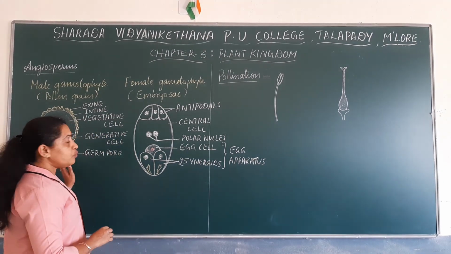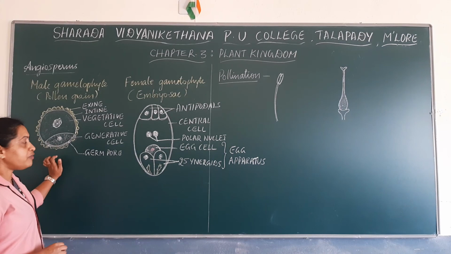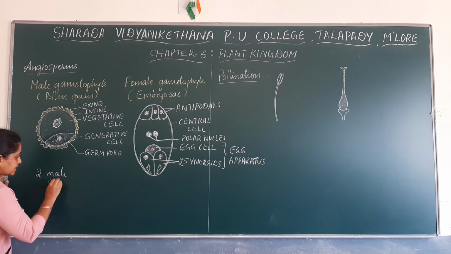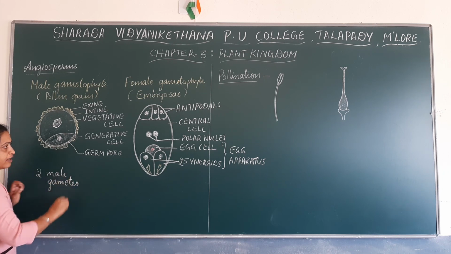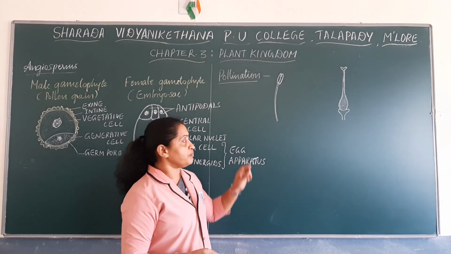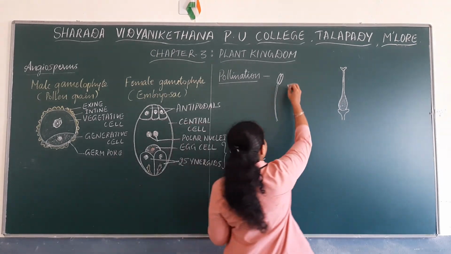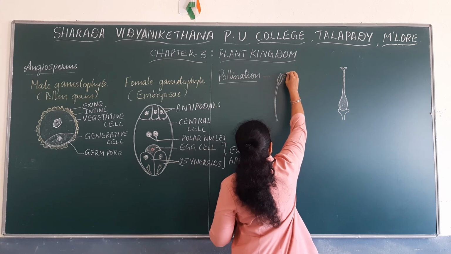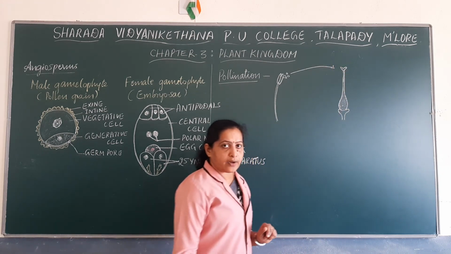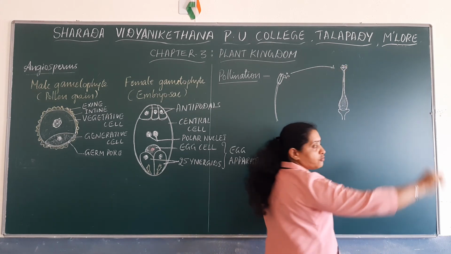So now we have noted down what cells are present in the male gametophyte as well as the female gametophyte. You know that the male gametophyte produces 2 male gametes, and the female gametophyte produces 1 egg cell. Okay, let us discuss pollination. During pollination, there is transfer of pollen grains. You know that pollen grains are formed inside the anther. So pollen grains are transferred from the anther to the stigma of a flower, and they get deposited on the stigma.